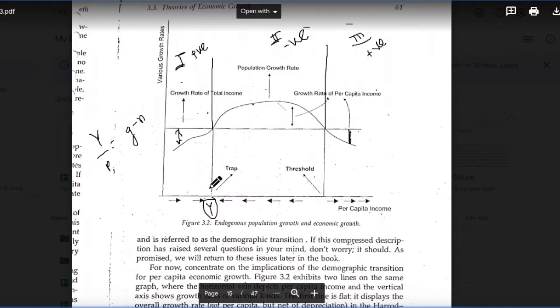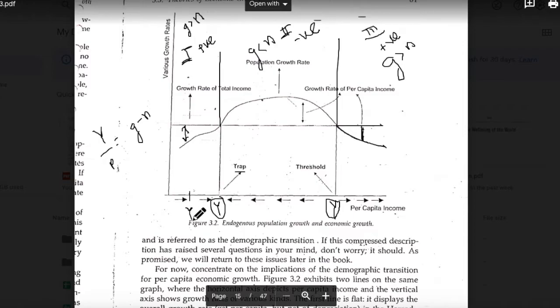First is the zone where the output level is less than the trap level, where the growth rate of per capita income, sorry, not per capita income, is positive. In the second zone, the growth rate of per capita income is negative, and in the third zone, it is positive. We call this Y the threshold and this Y the trap. We'll understand in a while why we call them that, and what's actually happening in this graph.